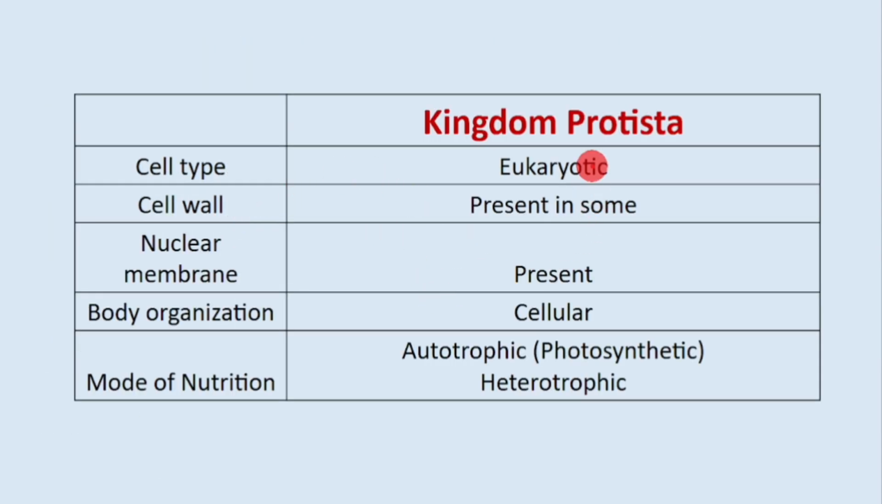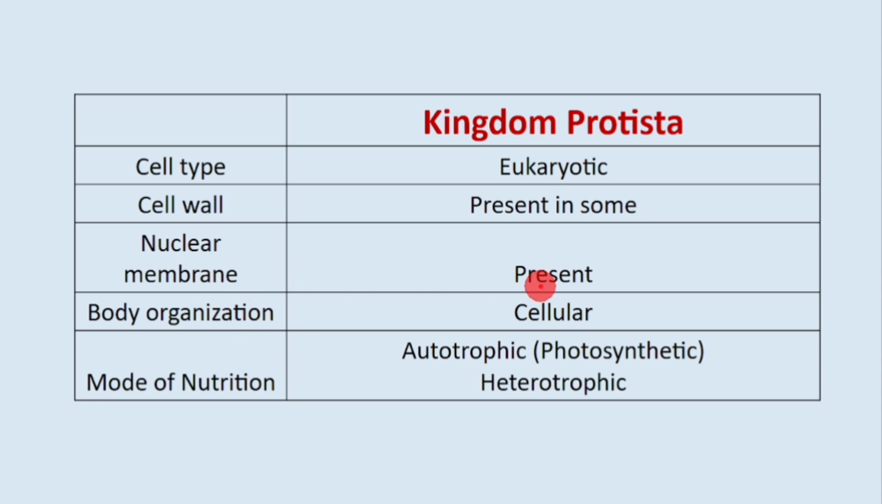Next one is kingdom Protista. It is eukaryote. Only Monera is prokaryote. Cell wall present in some. So it means that Protista has many members. Some have cell wall and others don't have, and again, there are varieties of cell wall. So when we study kingdom Protista, at that time we will learn the details.